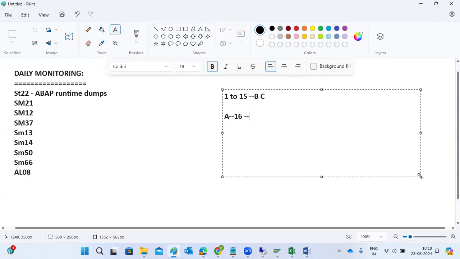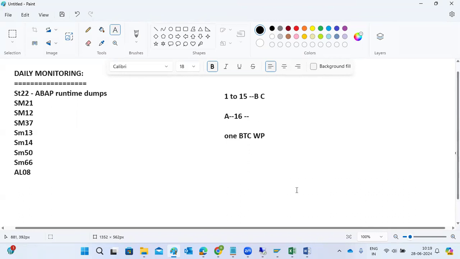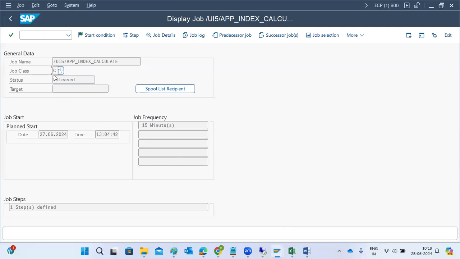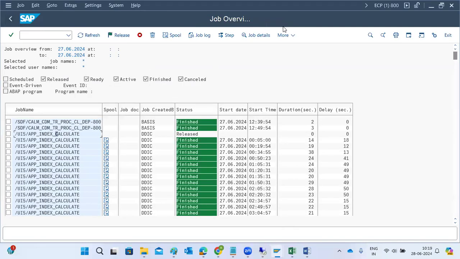But you have only one BTC work process. This one should be picked up first. In this case, this job will be picked up first, because the system decides based upon the priority. If you cancel the existing one, it will be cancelled, and then the high priority job will be triggered. Everything is based upon the priority only.